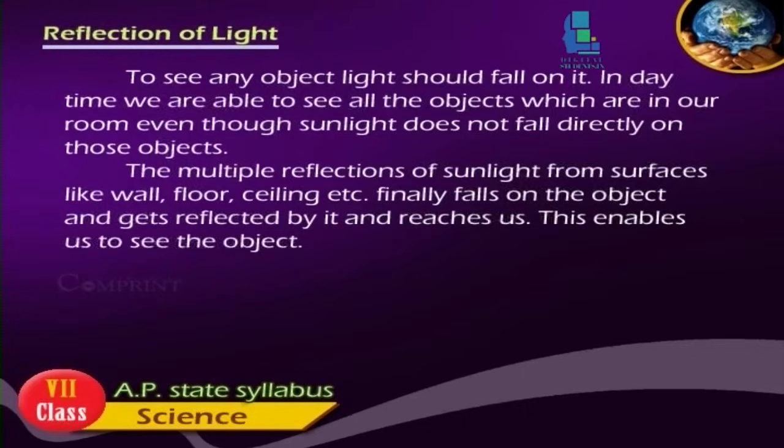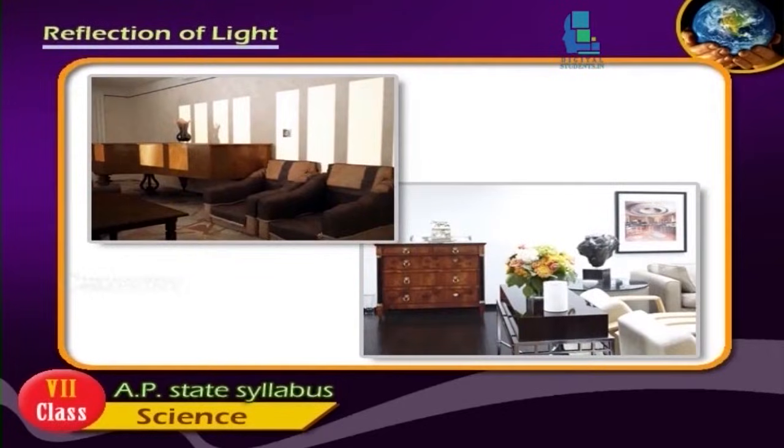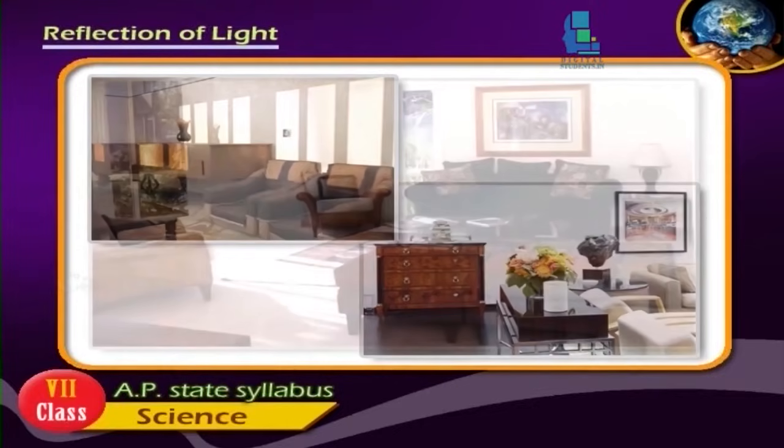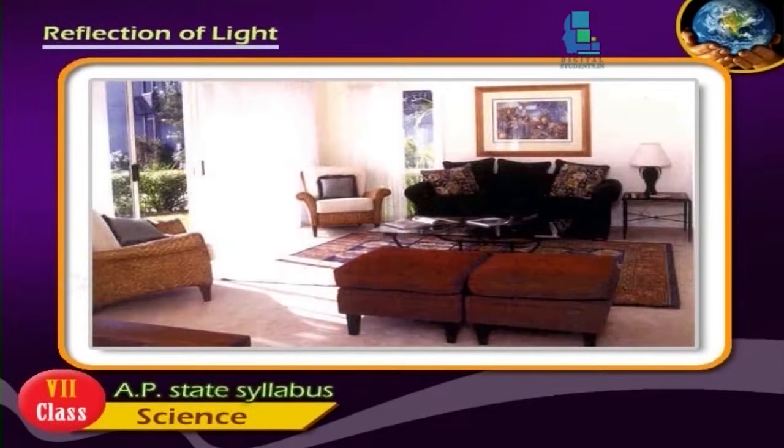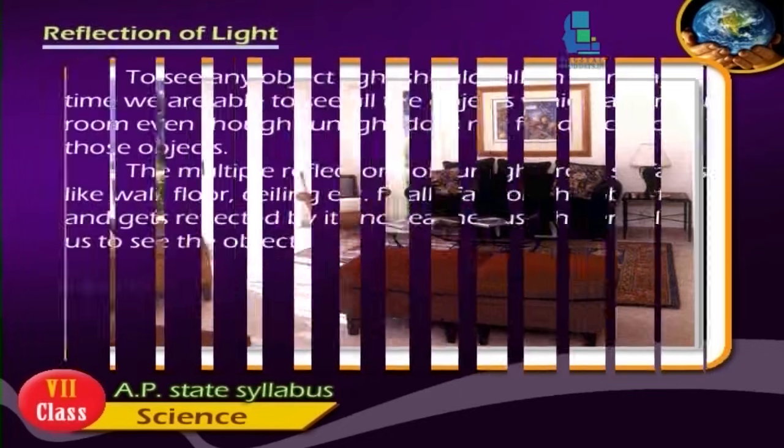To see any object, light should fall on it. In daytime, we are able to see all the objects which are in our room, even though sunlight does not fall directly on those objects. The multiple reflections of sunlight from surfaces like wall, floor, ceiling, etc. finally fall on the object and get reflected by it and reach us. This enables us to see the object.